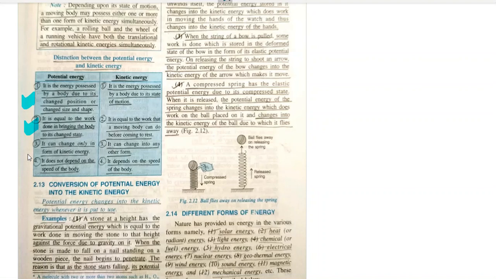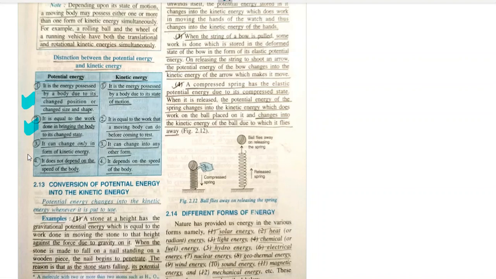Right? If work is done in changing the position or configuration of the body, then the energy stored in the body will be potential energy. And if work is done on the body in stopping it, bringing it from motion to rest, then the work done on it will be stored in it as kinetic energy, or the work required to stop it is equal to its kinetic energy.